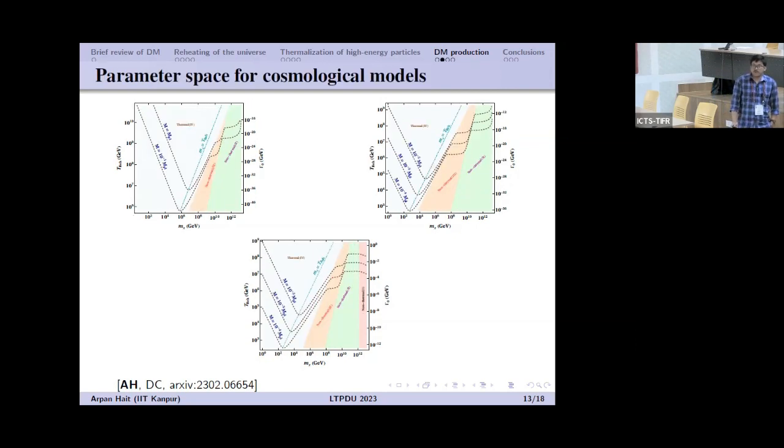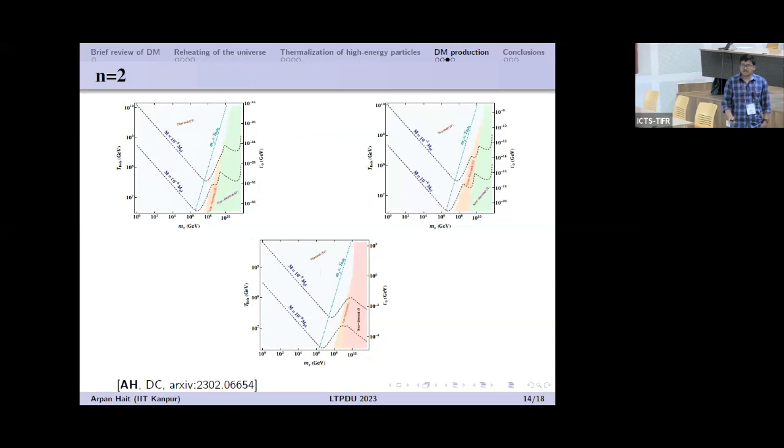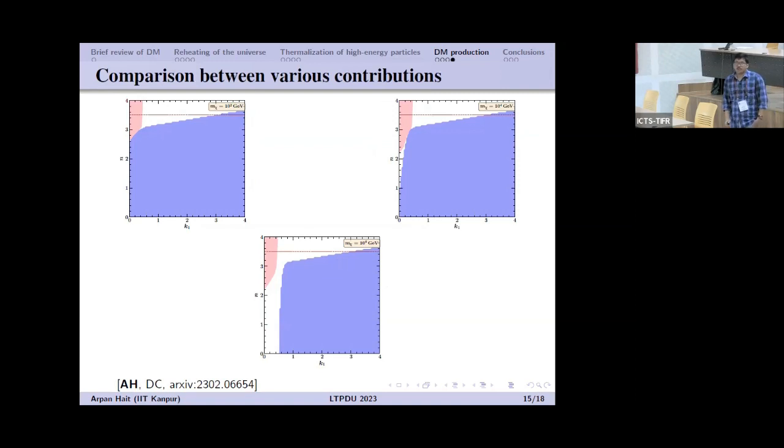But the main point that we get is that when you consider a constant dissipation rate, the dark matter produced before thermalization contributes significantly when the dark matter mass is close to the mass of the decaying particle. It is the same for the n equal to 2 case also: the dark matter produced before thermalization contributes significantly to the dark matter relic density. And finally we compare the various production mechanisms, the dark matter relic produced from the various channels. Here this blue region indicates the dark matter produced from